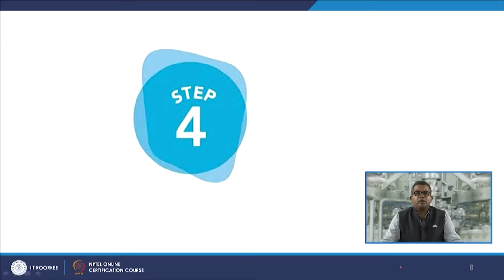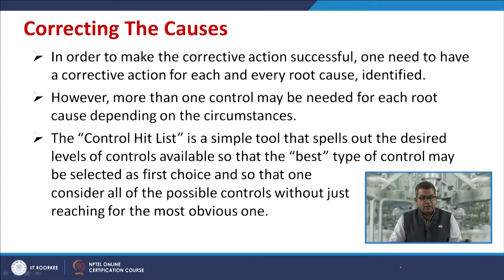Let us have a look at step number 4. This step 4 involves correcting the causes. In order to make the corrective action successful, one needs to have a corrective action for each and every root cause which we have identified. However, more than one control may be needed for each root cause depending on the circumstances.